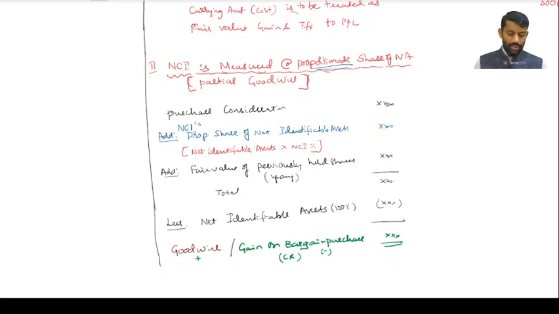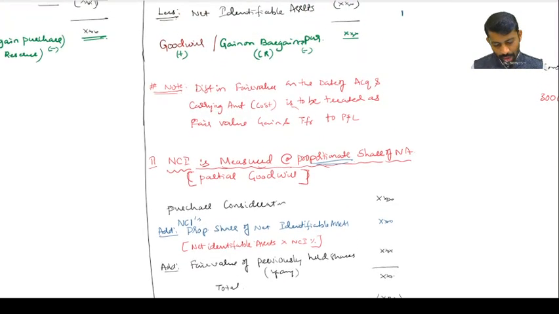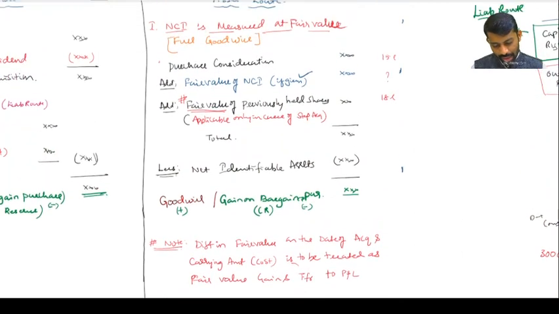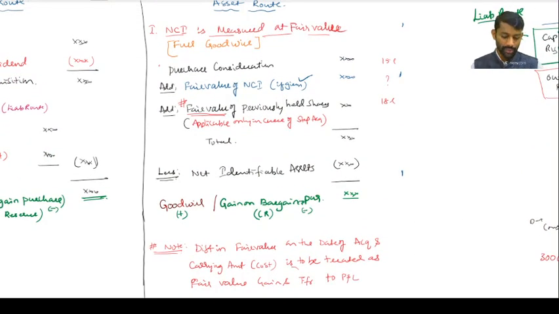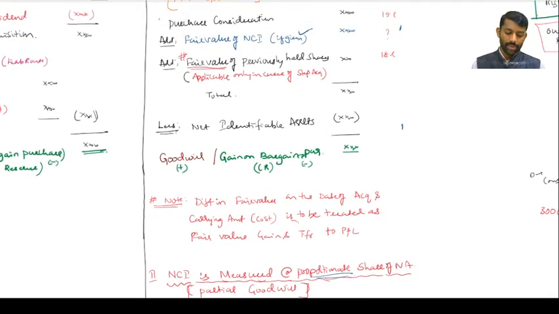So this formula, if you understand, my dear friend, really it will be wonderful for asset root when we go for a case. If a fair value of NCI is given, purchase consideration plus fair value of NCI, I will get the fair value of total 100%, correct? Minus net identifiable asset, I will get goodwill.